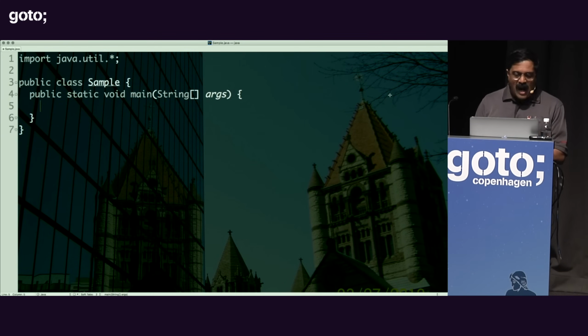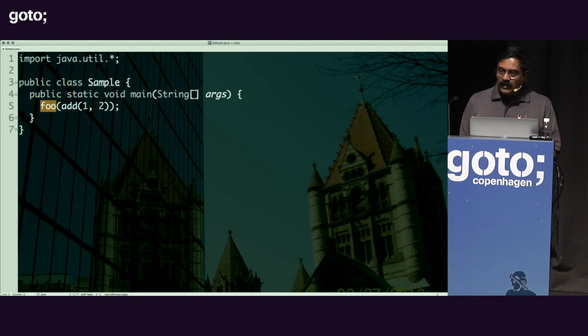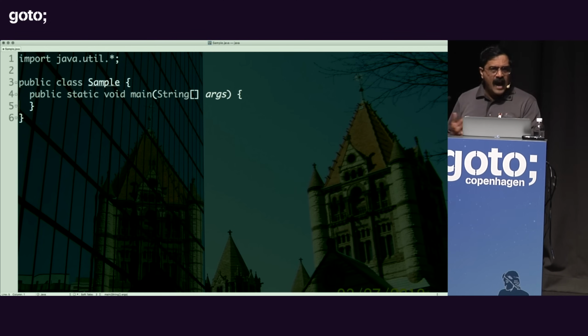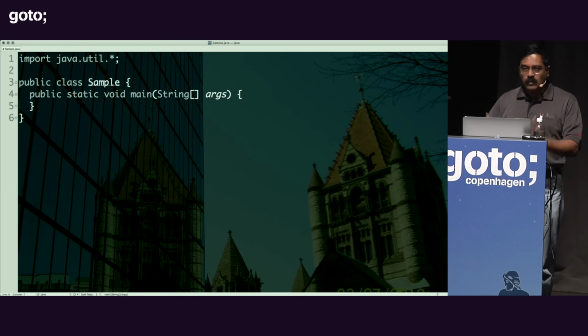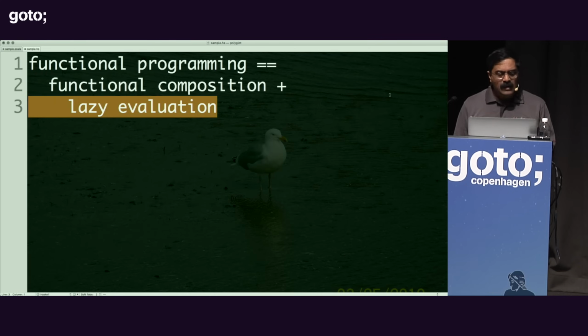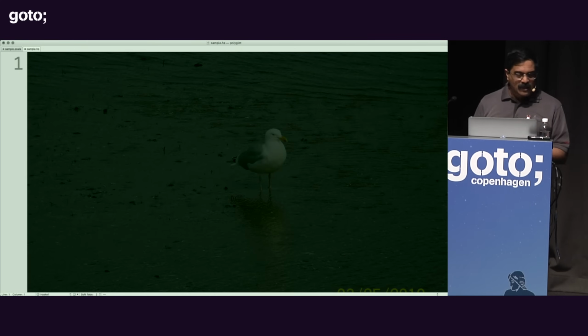Here is this little Java code, and in the Java code, I'm going to call a function foo, and I'm going to call another function, let's say add, over here. Now I'm going to pass 1 and 2. We clearly know how Java works in this case. It's going to call add, and then it's going to call the function foo. But it doesn't have to be that way, and that order of execution is called the applicative order. The word applicative really means in the order in which we apply it, but a normal order actually does things pretty differently. Let's take a look at what that really means with a little example.